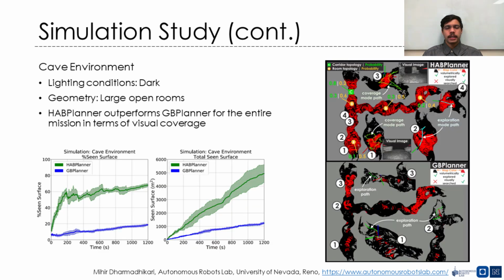This slide presents the results from the test in the cave environment. The cave presents large open areas with no external light. It can be seen from the plots at the bottom that HAP Planner outperformed GB Planner in terms of visual coverage. The figure on the right shows the map built by the robot during the missions of each planner, as well as some indicative planning paths.